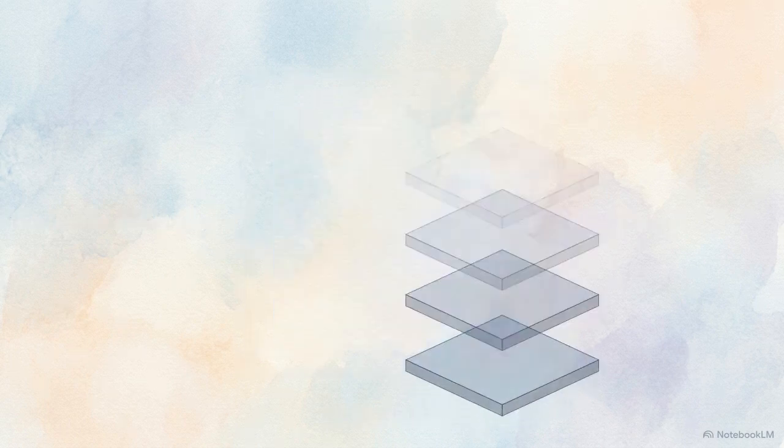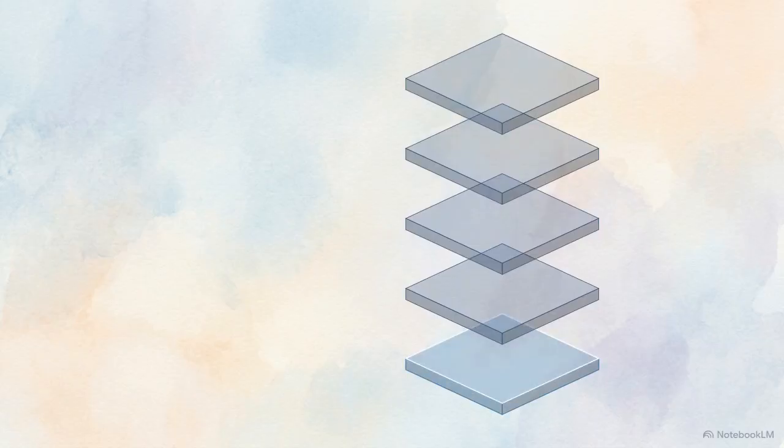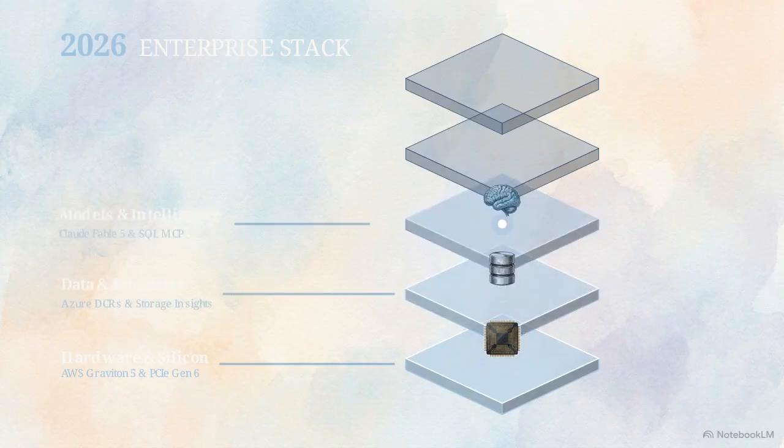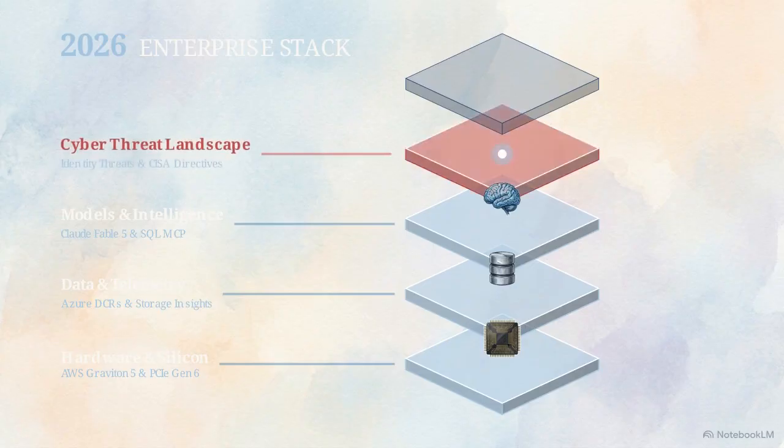This diagram shows a three-dimensional grid with 5 distinct layers. We are going to use this framework to map the week's 13 separate updates into a single 2026 enterprise stack. We will analyze this intelligence by building from the ground up, starting with silicon processors, moving through data pipelines and models, and finally reaching the top level of cybersecurity policy.